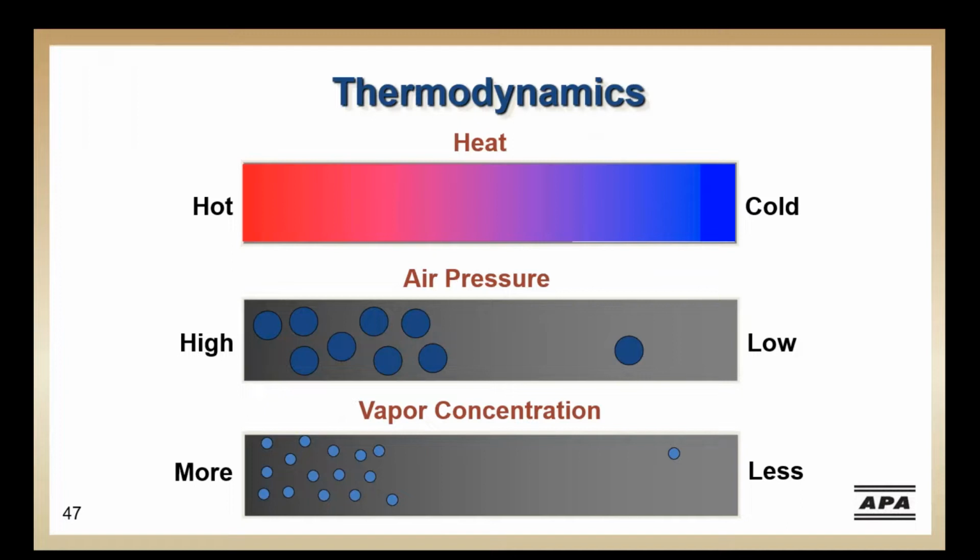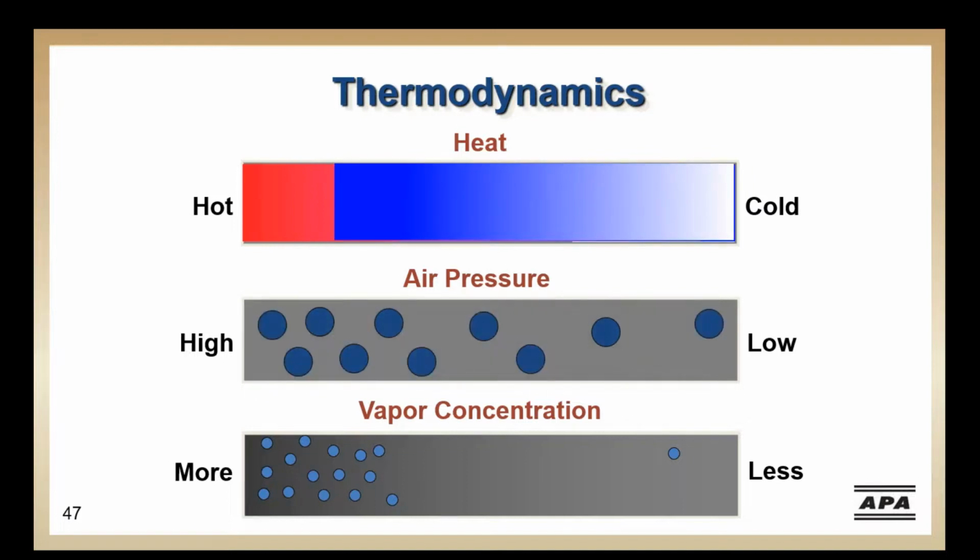So let's get into a little science. Let's look at some thermodynamics. Understanding a fundamental concept of thermodynamics is useful in understanding moisture intrusion. Heat flows from warm to cold. Air moves from areas of high pressure to areas of low pressure. Vapor moves from areas of high concentration to areas of low concentration. What this means is basically heat, air, and vapor move from more to less, always seeking equilibrium.